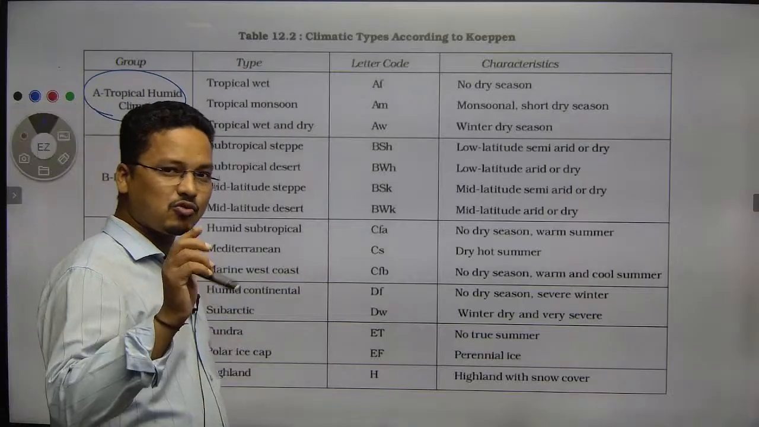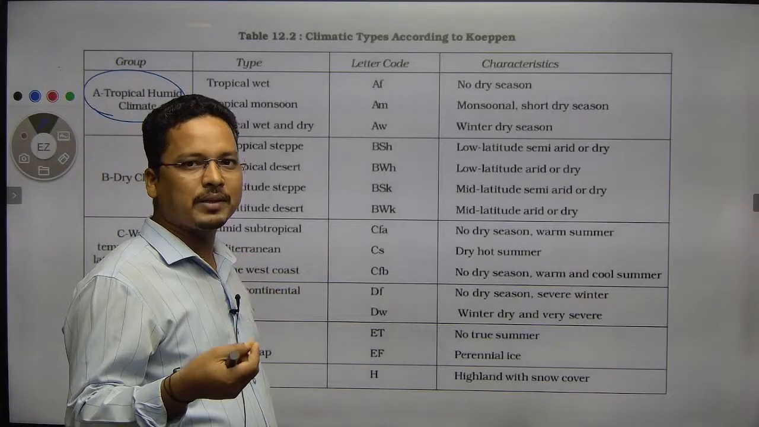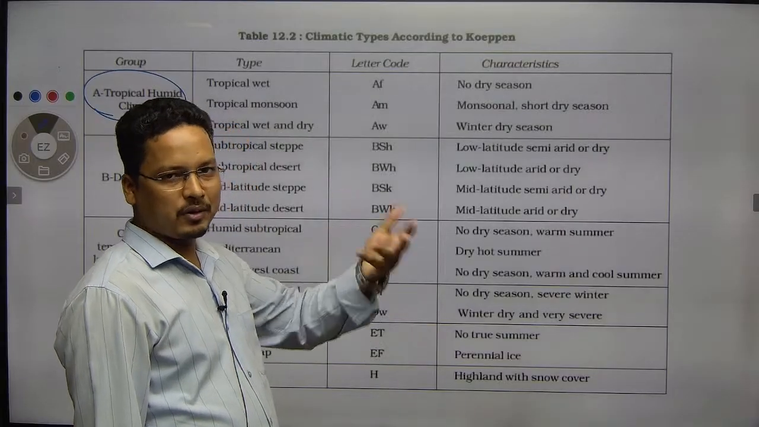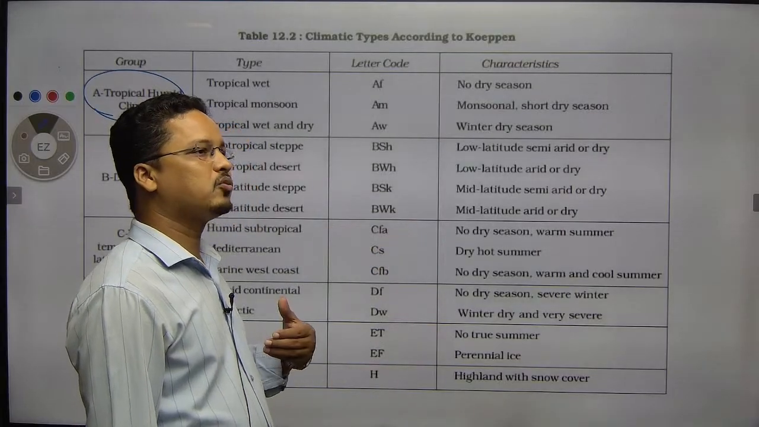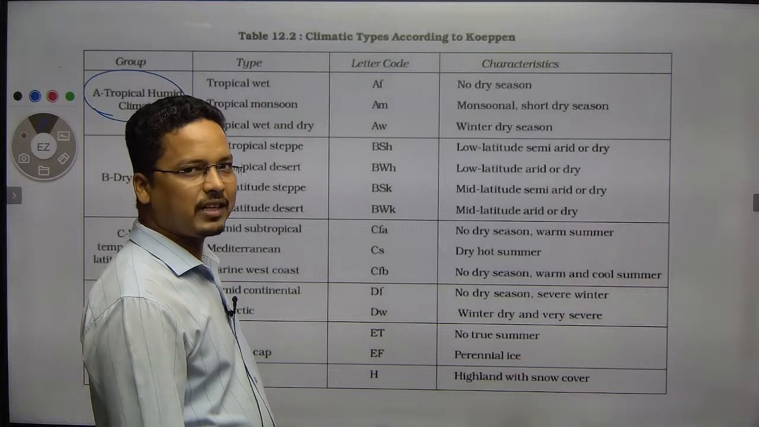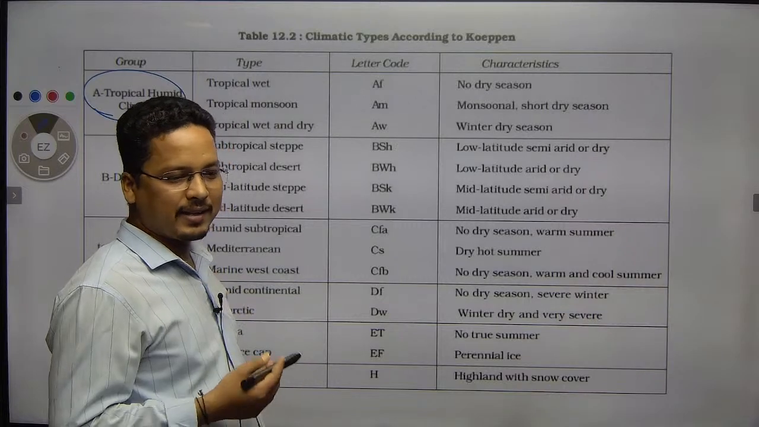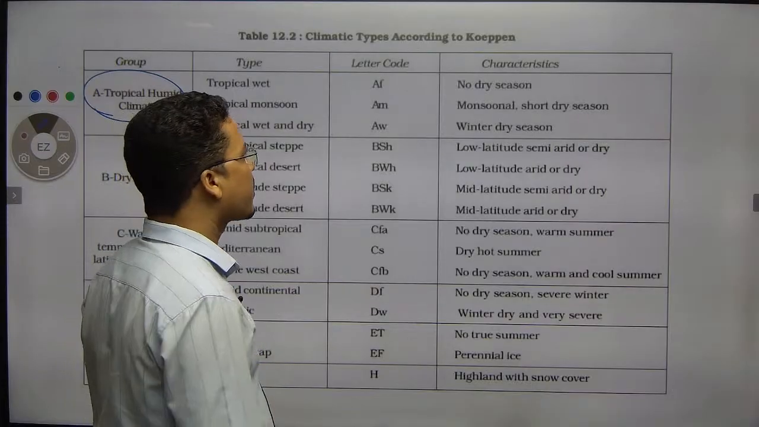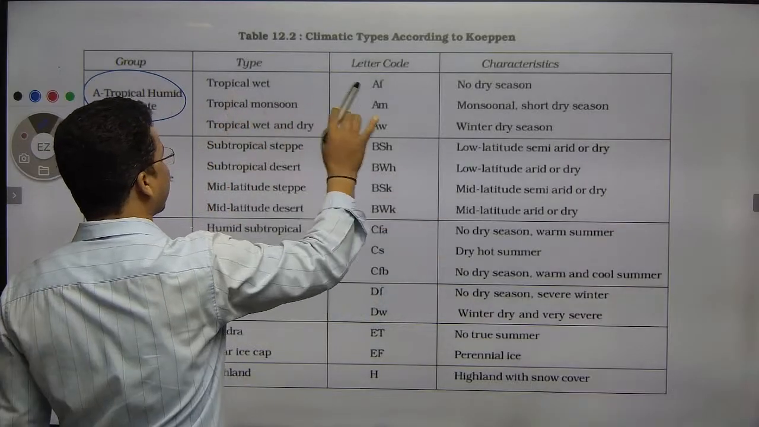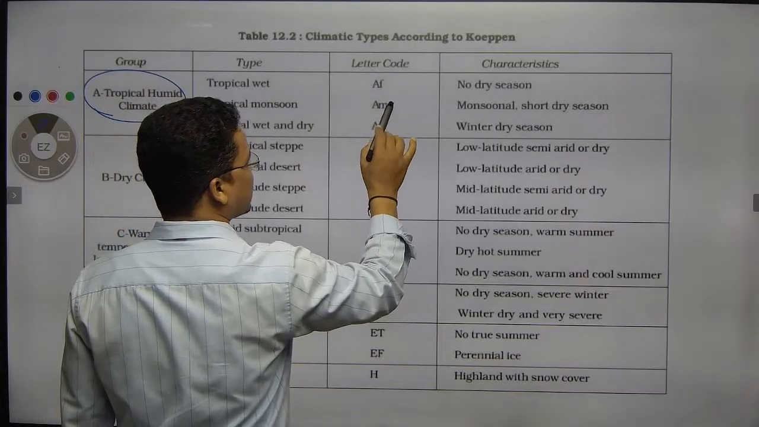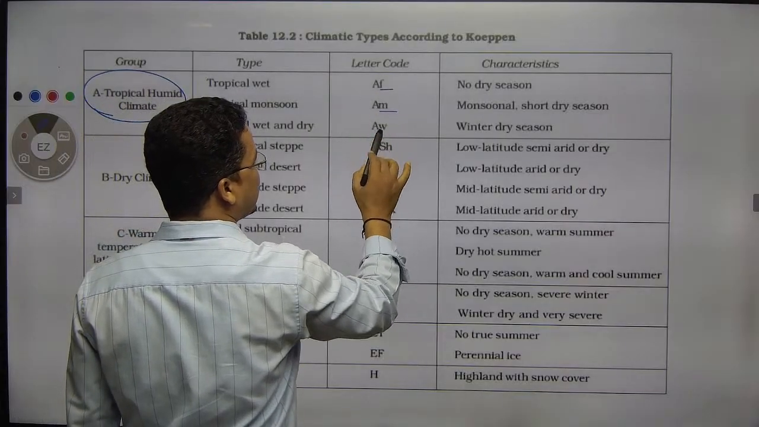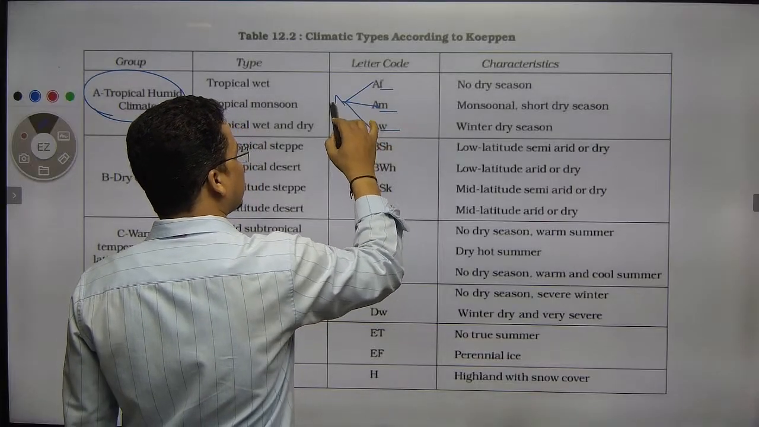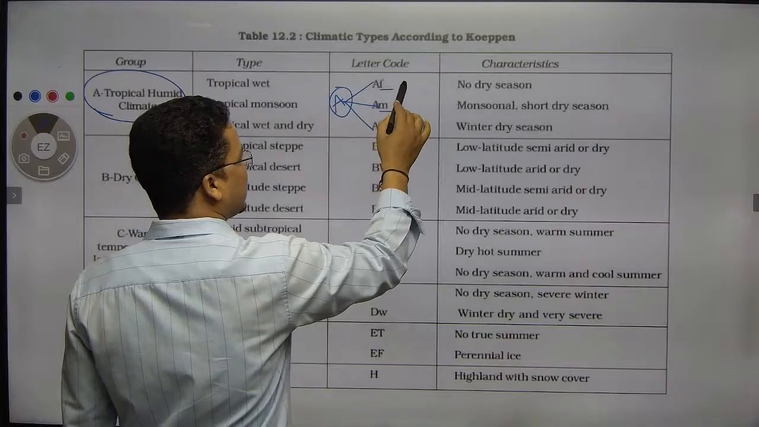But this tropical climate also has some sort of classification. There there can be monsoon, or there may be no monsoon, anything can happen. So different types: some tropical areas experience rainfall throughout the year. That is why he has taken certain small alphabets like F, M, W to classify the A type of climate. The A type of climate is further classified like this.